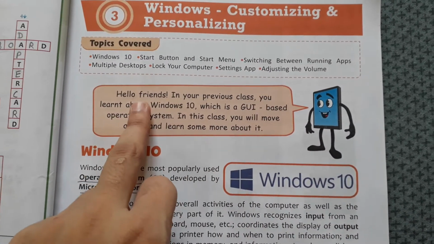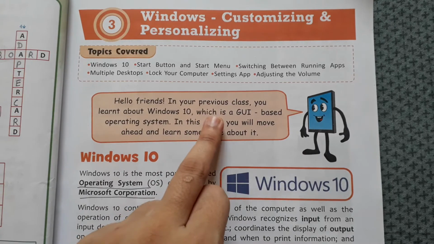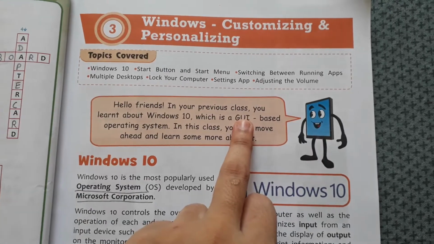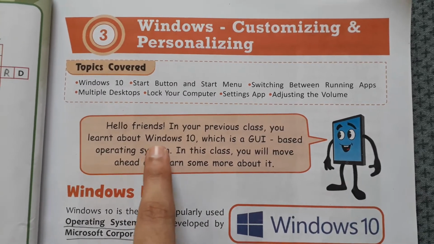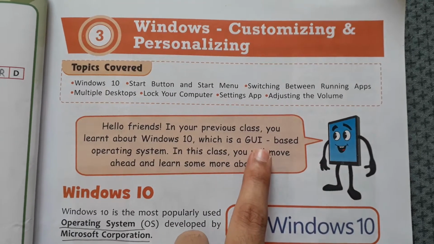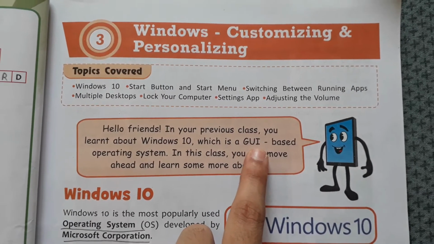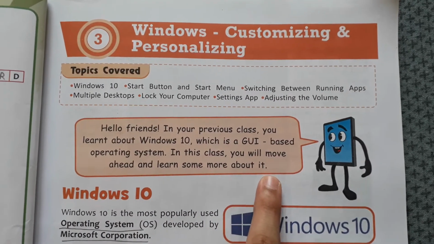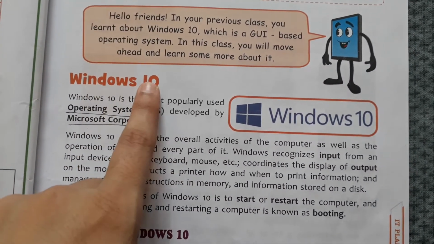Here the computer is saying, hello friends, in your previous class you learned about Windows 10, which is GUI, that is graphics. What is the full form of GUI? That is graphical user interface based operating system. That means Windows 10. What is Windows 10? In Windows 10 we use the GUI interface, that is we use images, pictures and we use icons. In this class you will move ahead and learn some more about it. So shall we start? Okay, so first topic is Windows 10.